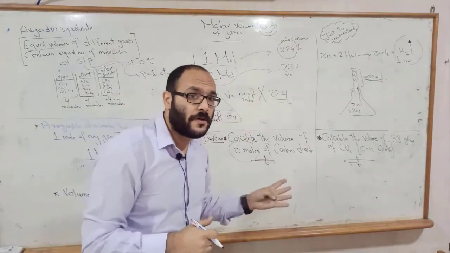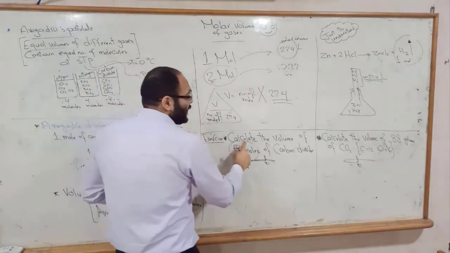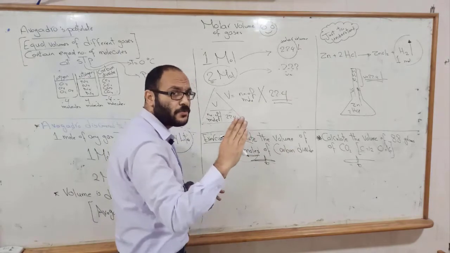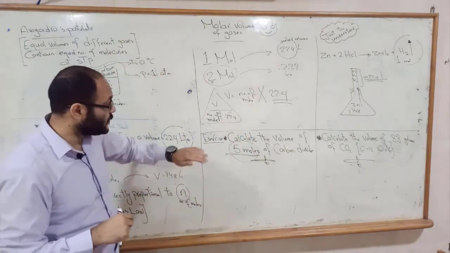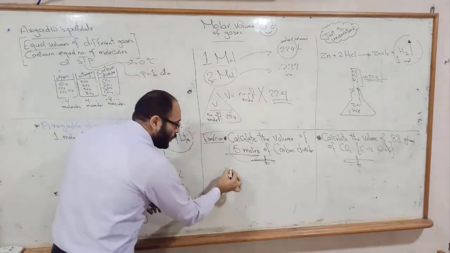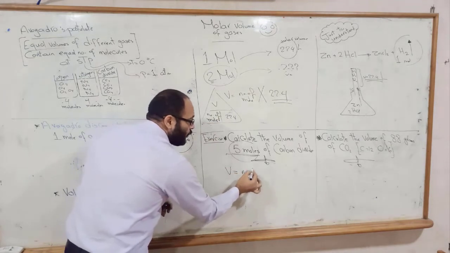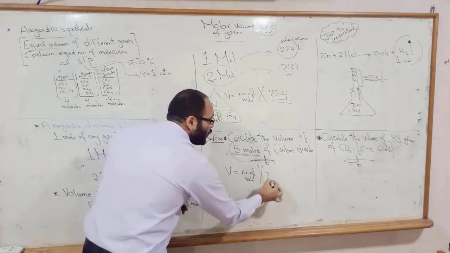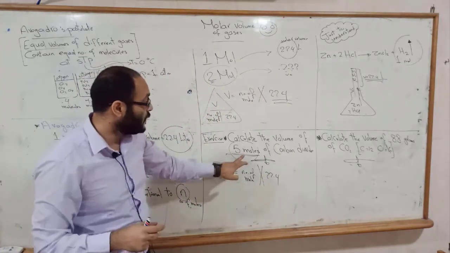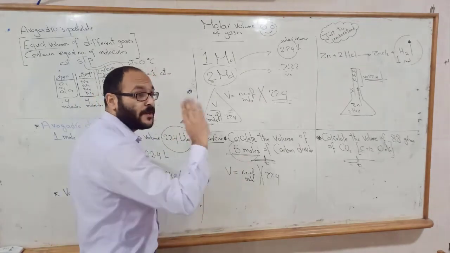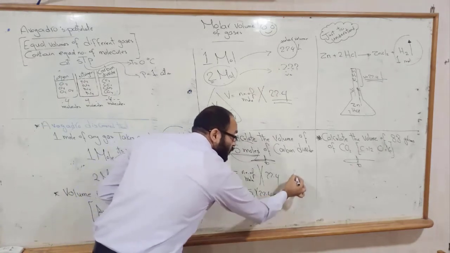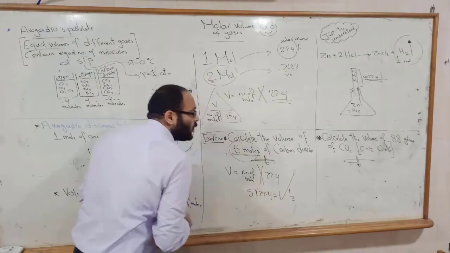Now let's find the answer of the first problem. It says calculate the volume of 5 moles of carbon dioxide. Mister, to know the volume of a gas, we make number of moles times 22.4. Do we have the number of moles here? Yes, mister. It says 5 moles. So it's a direct problem. We say 5 times 22.4 equals the volume, the correct answer, with the unit later.